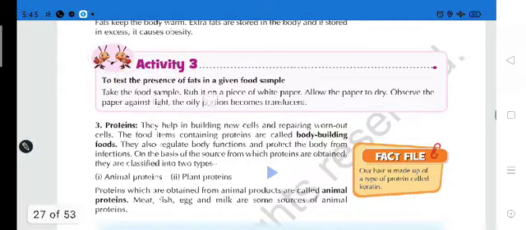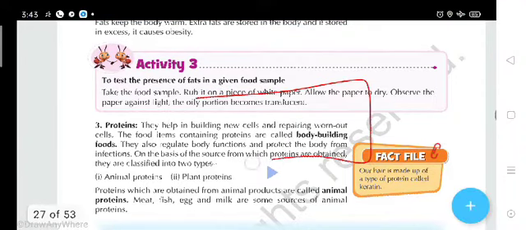You have to take a white paper, and take some piece of that food, like the peanuts, groundnut seeds. You crush that seed, put the crushed seed on the paper, and simply rub it. After some time you will see that it has become translucent.